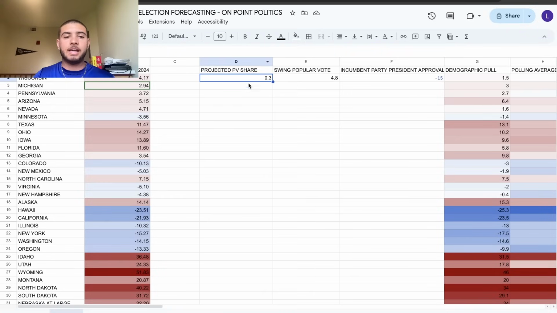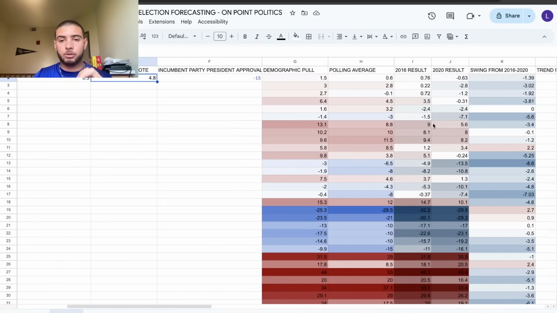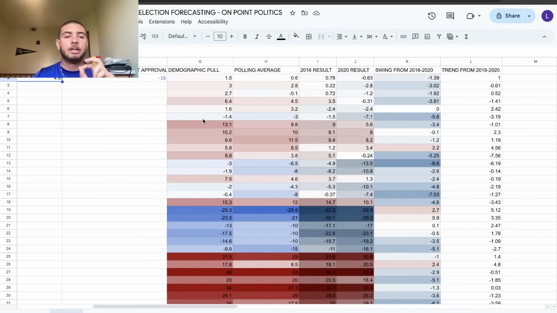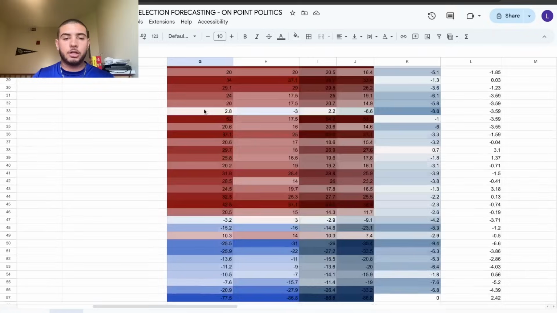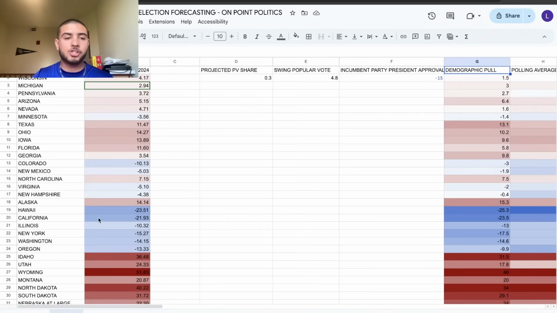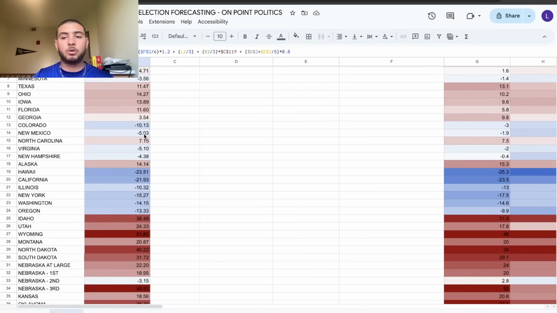You can see the RCP average popular vote lead is also characterized here, and how much the popular vote swings in a certain direction also is affecting the model as well. So when you combine all of that, you get these results. And also I use a website called Swingometer from 2020, which kind of does the electoral map based off of demographics. And I basically played around with the demographics to what I think is going to happen in the cycle, which I will go over in a little bit. And that gives me results from the electoral map, which are also averaged out into these results, and gives me my final margins in these states. So that's basically how I go about doing them.